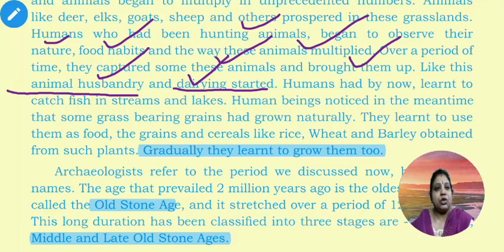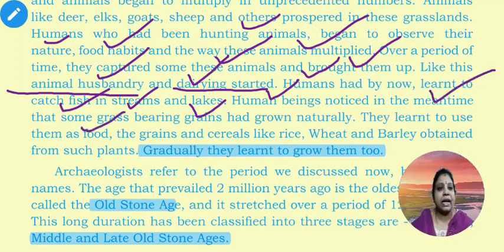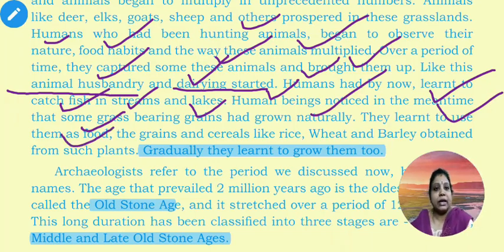Day by day, humans also learned to catch fish in streams and lakes. Human beings noticed in the meantime that some grass-bearing grains could also be grown naturally, and they learned to use them as food. The cereals like rice, wheat and barley obtained from such plants, they gradually started to grow, and they learned farming.